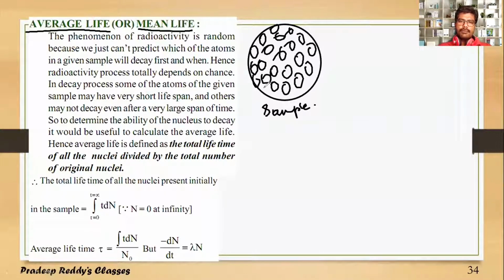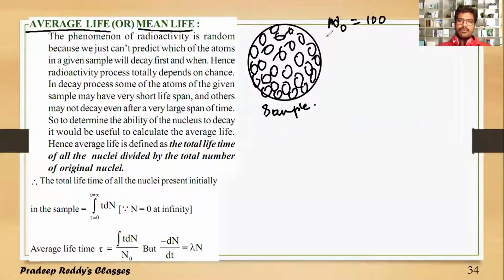Say the total number of nuclei initially is 100. Out of these 100 nuclei, when each nucleus is undergoing disintegration, you do not know.